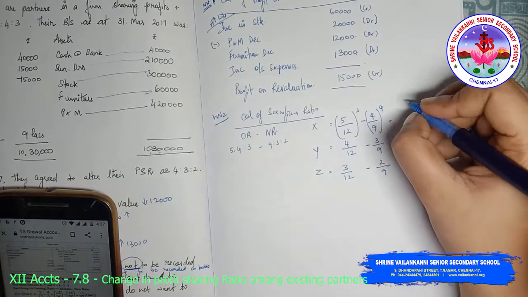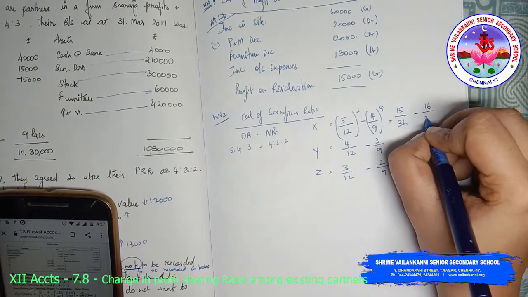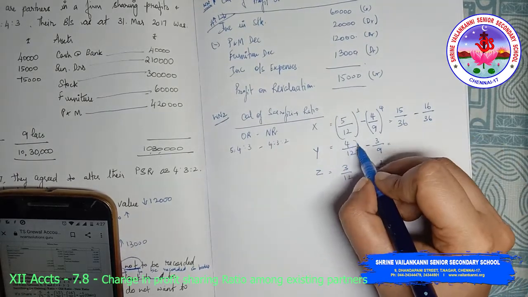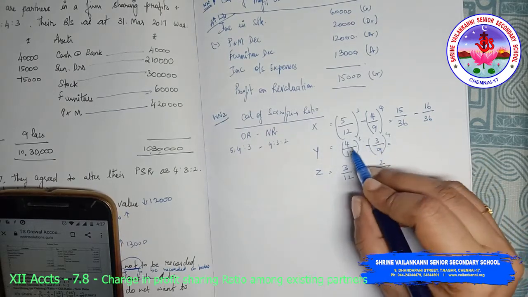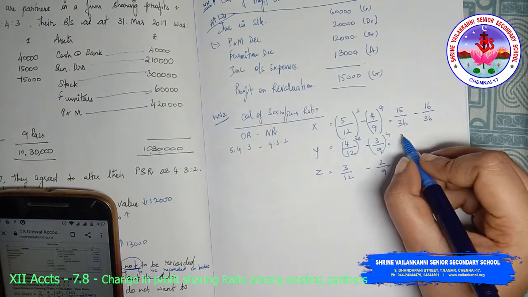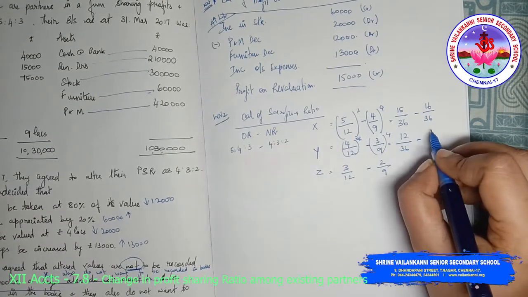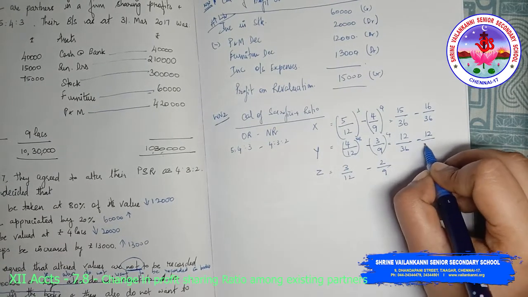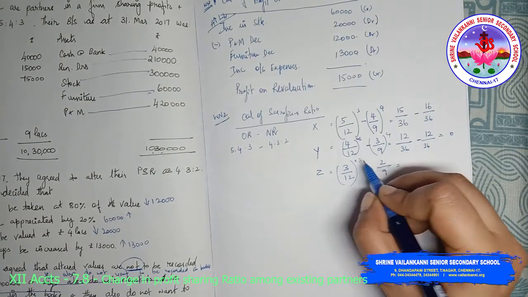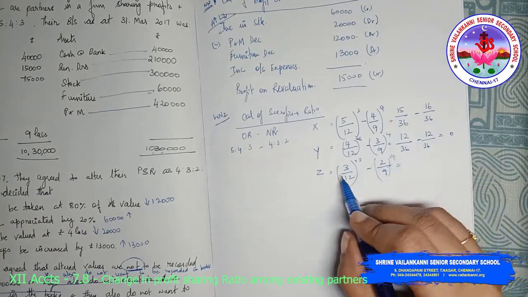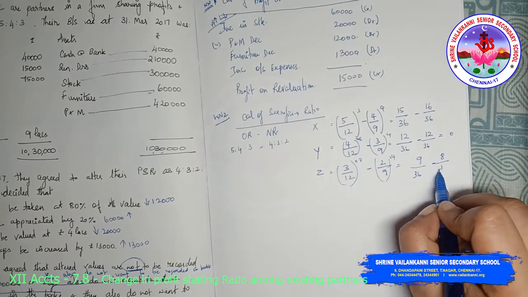So if I multiply, I am getting 15/36 minus 16/36. Similarly, 4/12 minus 3/9, multiplied by 3 and by 4, gives 12/36 minus 12/36, which is 0. For Z, 9/36 minus 8/36.